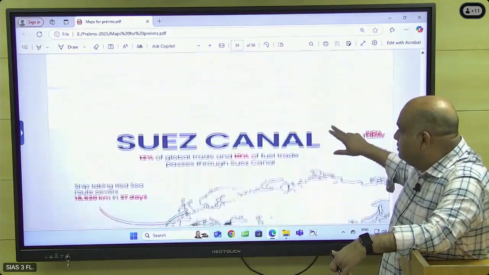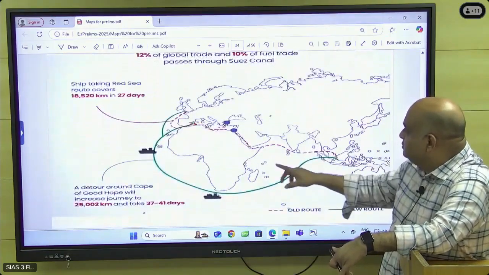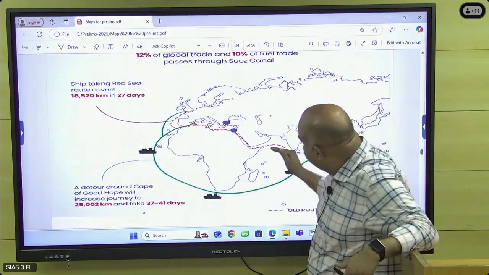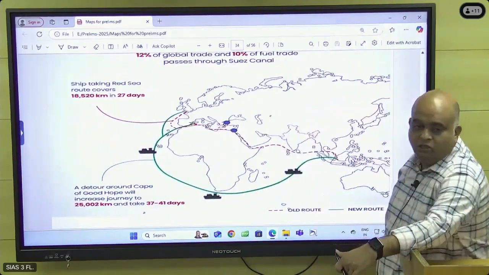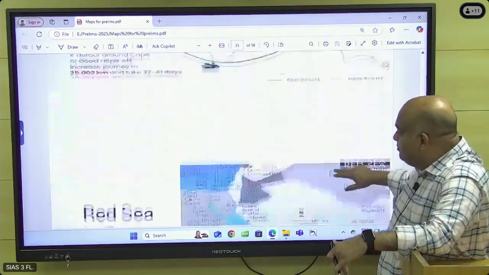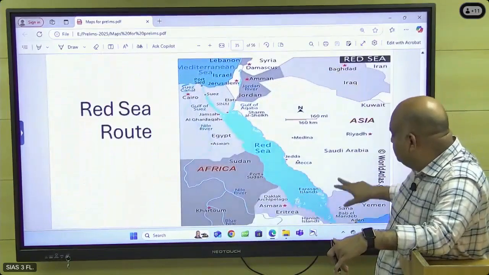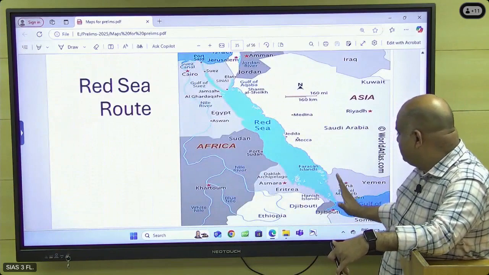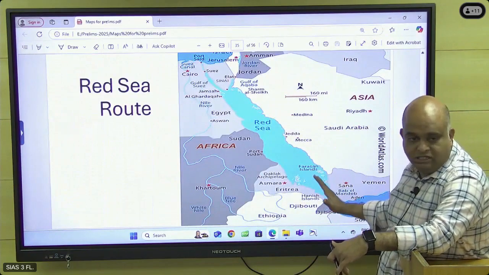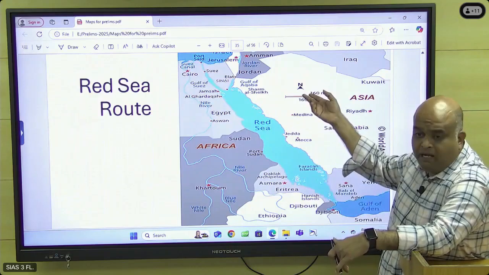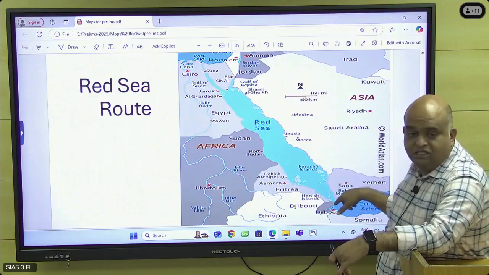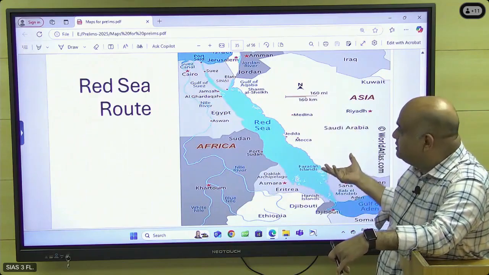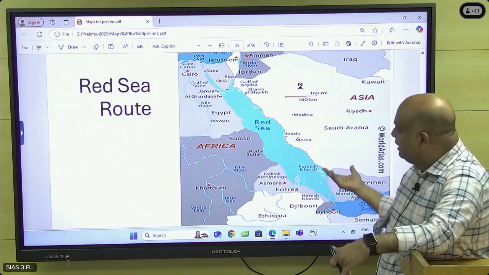Check it. And then the Suez Canal route. So this is the original route. Through the Suez Canal we can easily go to Europe. And then the Red Sea route again, because in Yemen you have to note that the Houthi rebels are trying to control this region, supporting the Palestinian people. They are not allowing Western ships to cross. That's why Red Sea, last year itself the question came. Okay, so again you check it.